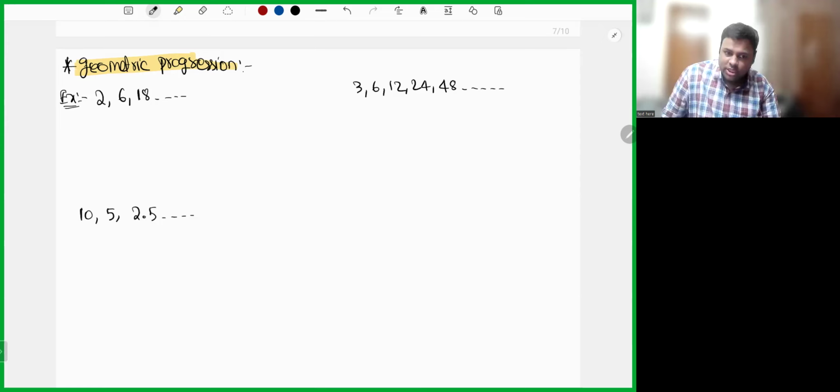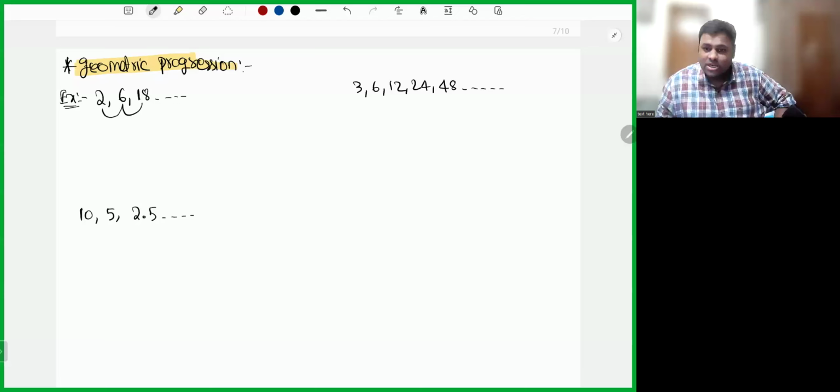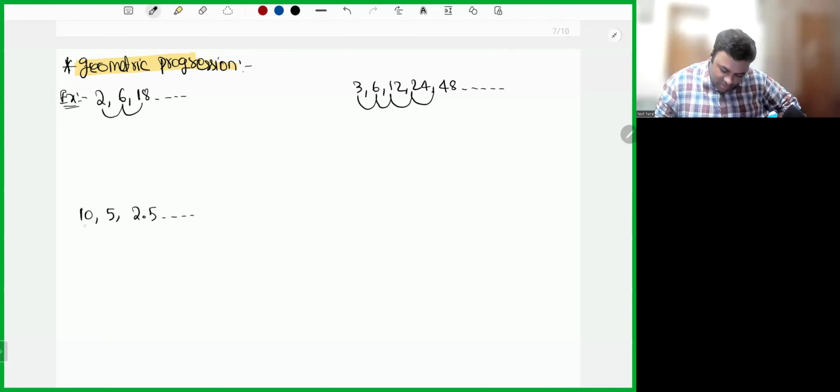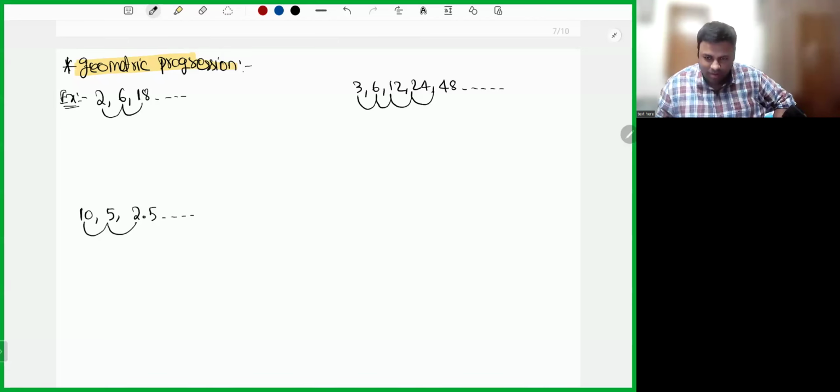Can you see what's happening in geometric progression? We have a progression where there is a common multiple or common divisor. 2 into 3 is 6, 6 into 3 is 18. 3 into 2 is 6, 6 into 2 is 12, 12 into 2 is 24, 24 into 2 is 48. 10 by 2 is 5, 5 by 2 is 2.5. There's a common multiple everywhere.